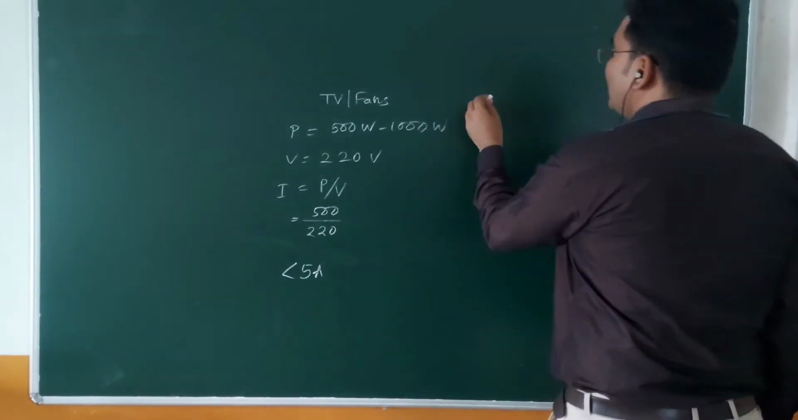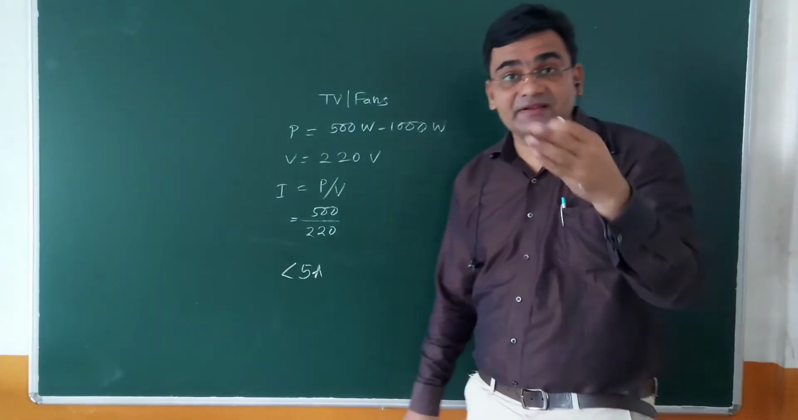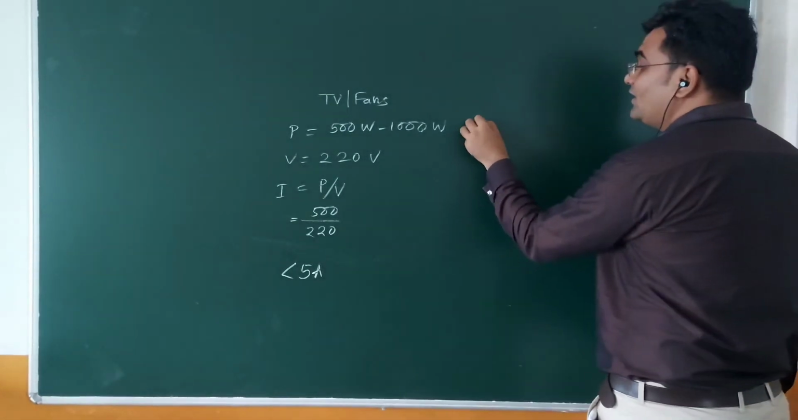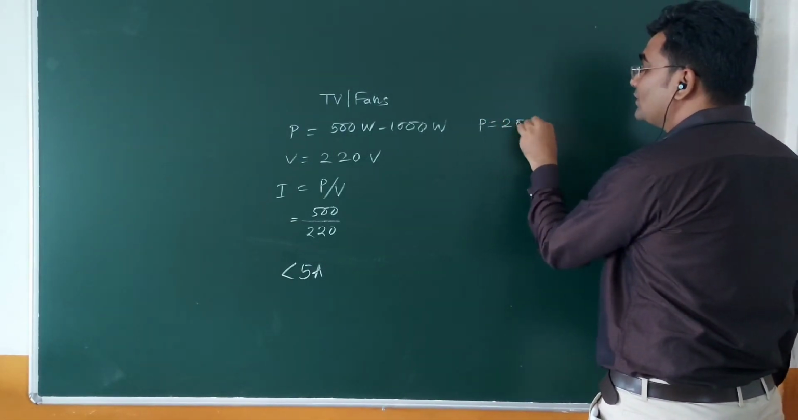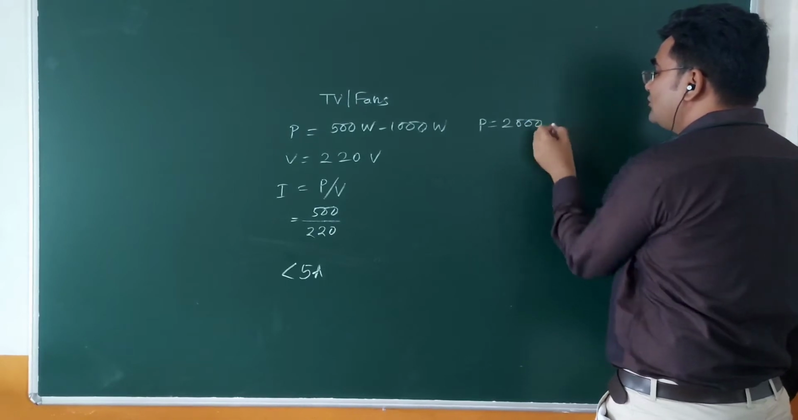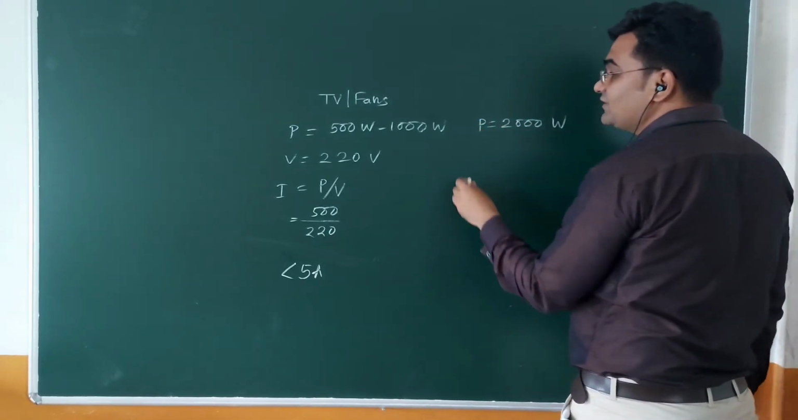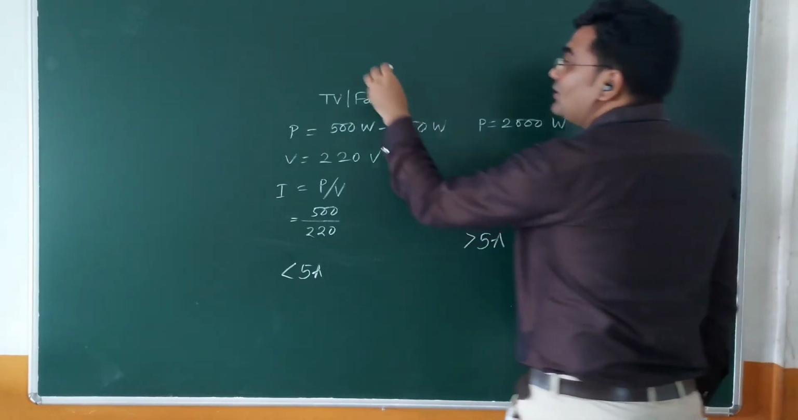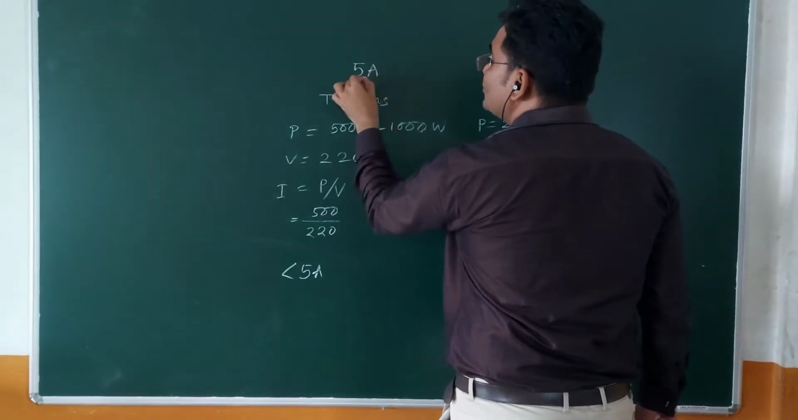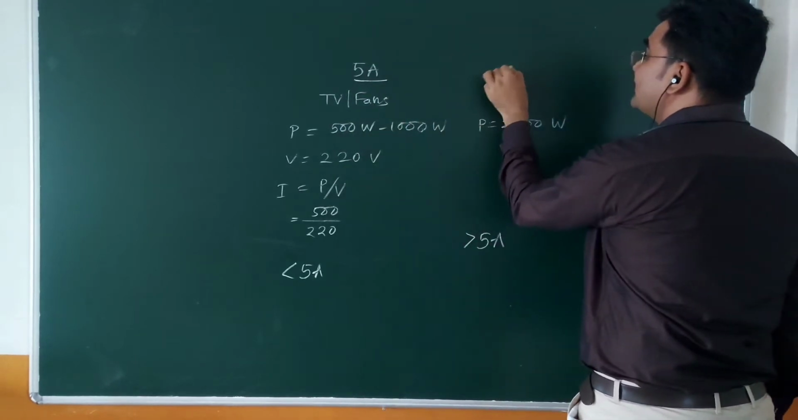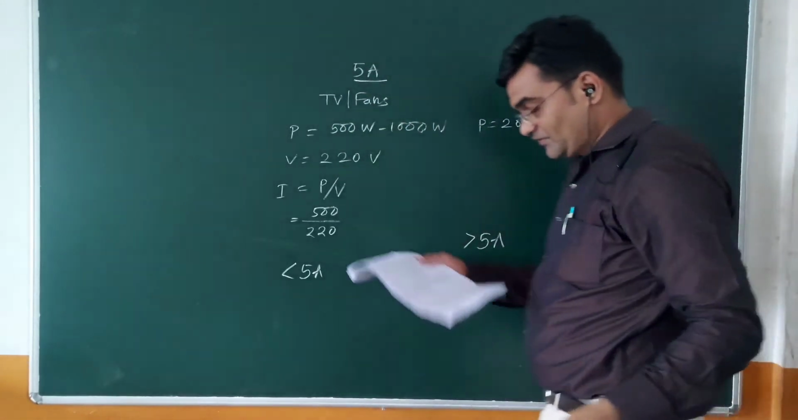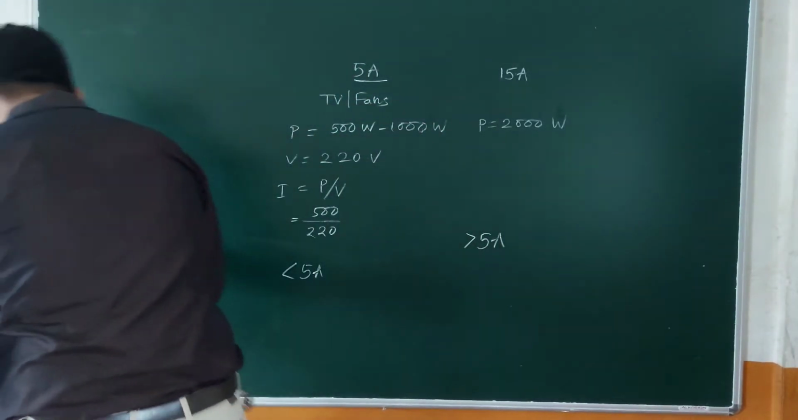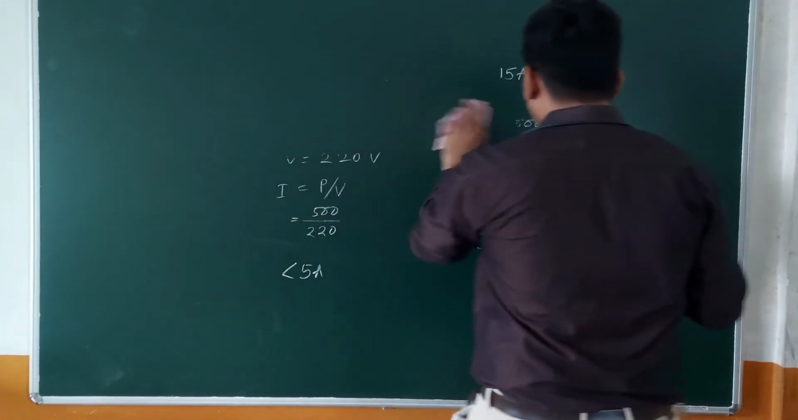But if higher rating devices like a refrigerator, washing machine or submersible pump are taken, their power rating may be 2000 watt or more. Then the current will go greater than 5 ampere. So generally 2 types of current ratings we use. First is 5 ampere and second is what? 15 ampere.